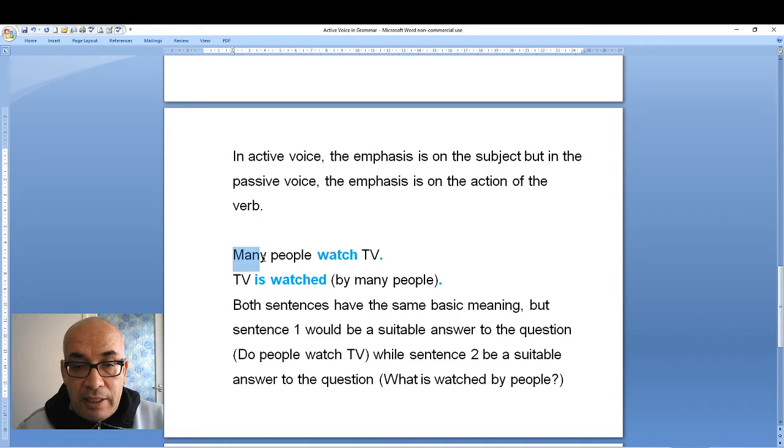So for the first sentence I can use this question, and for the second sentence I use this question. So as I said, in active voice the emphasis, the strong meaning, is on the subject, but in passive voice the emphasis is on the action. But in the active voice and the passive voice we have the same basic meaning. Very good.